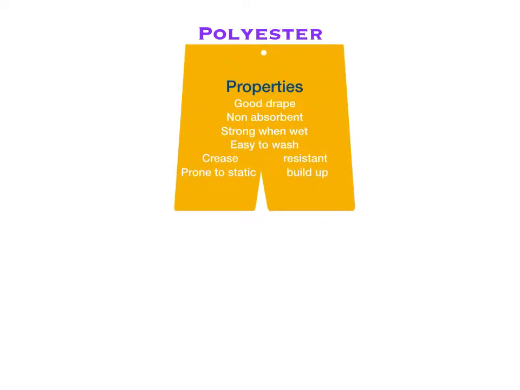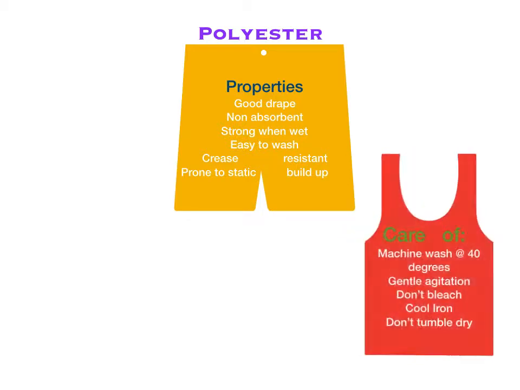Polyester is a human-made fibre. The properties include that it has a good drape, it's non-absorbent, it is strong when wet, it's easy to wash, it is crease resistant, but it is prone to static build-up.